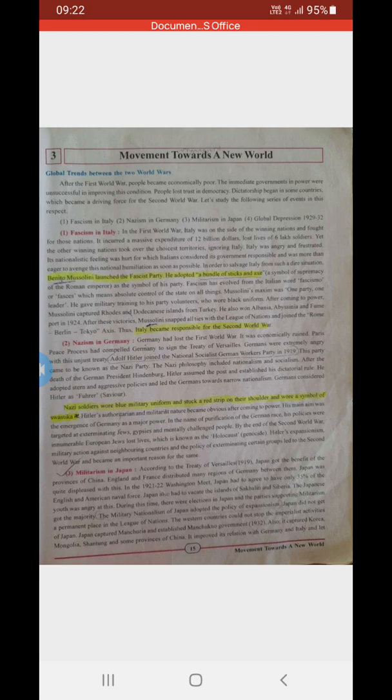Now, in the year 1921-22, at the Washington meeting, Japan had to agree to have 35% of the English and American naval force.